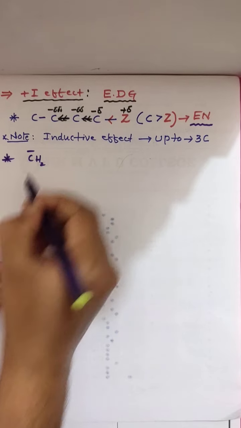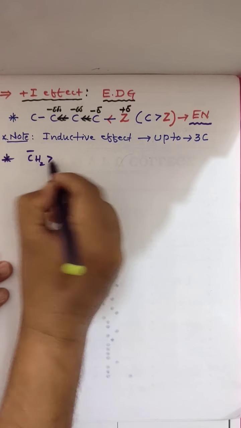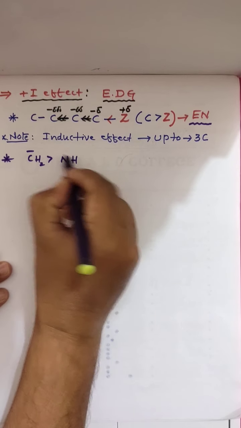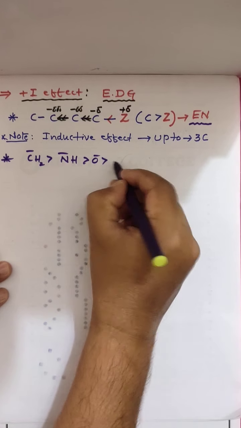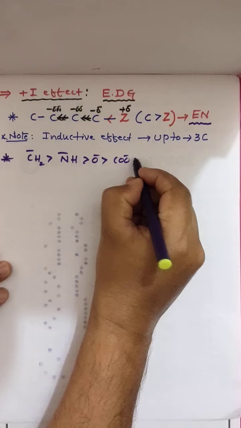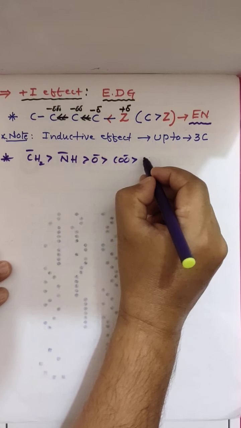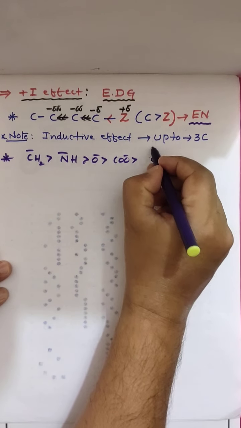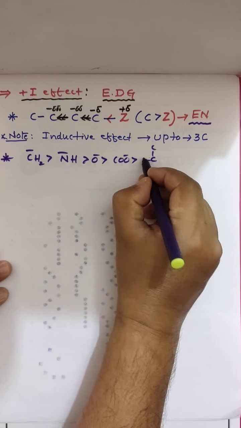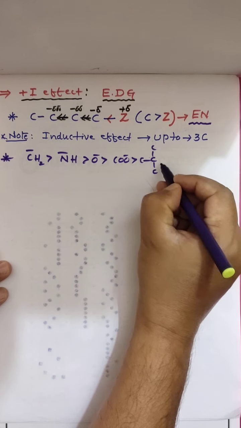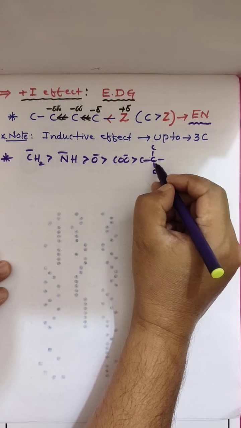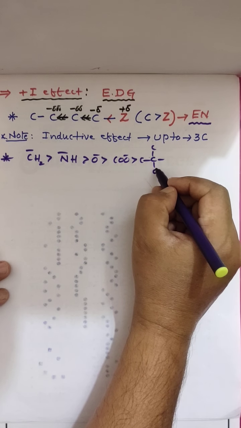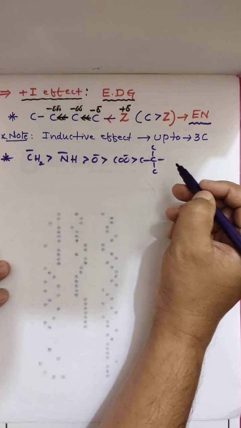CH2 minus carbene, NH minus, O minus, COO minus, and 3 degree carbocation, 3 degree carbocation. This is a tertiary butyl group. This is 1, 2, 3, 4.